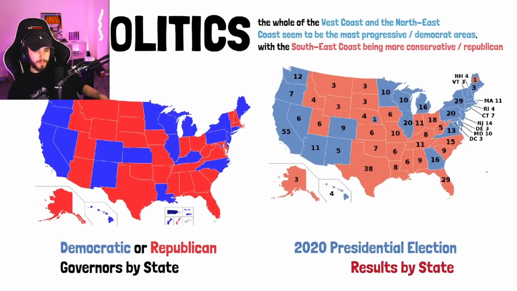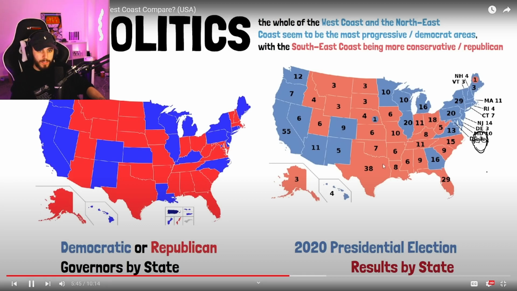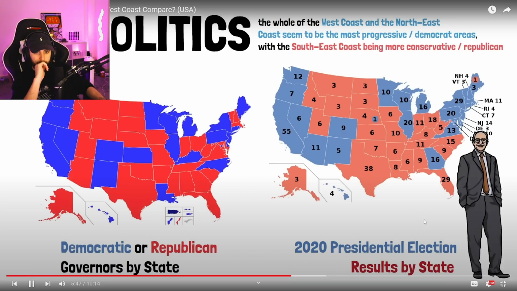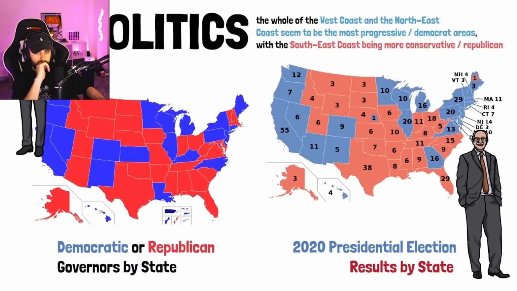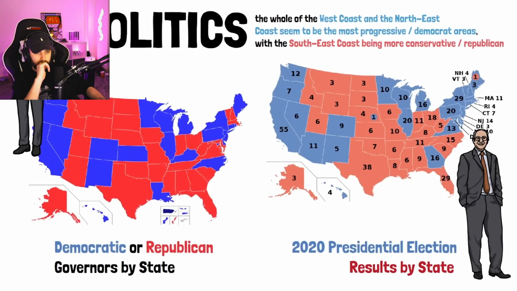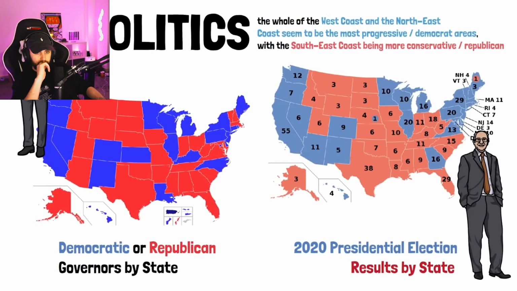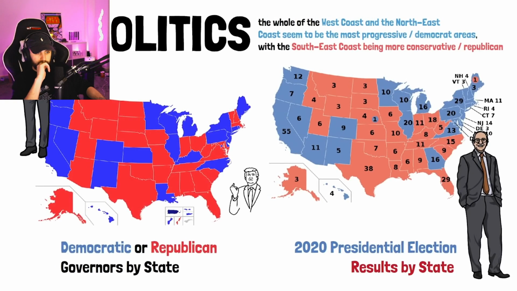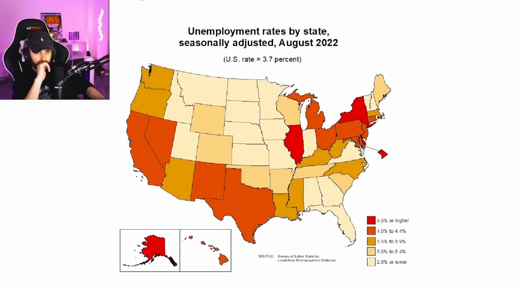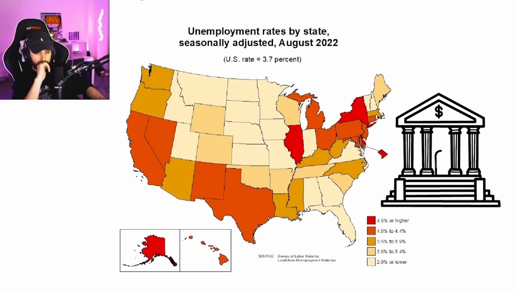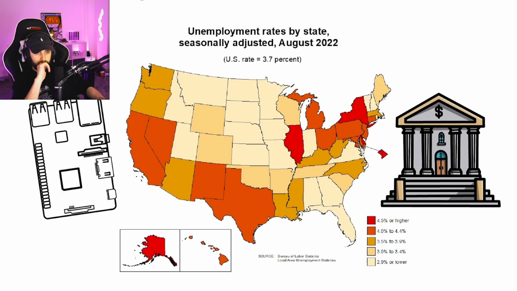The states on the northeast coast are, in my opinion, some of the most progressive in the US, but California itself is as well. The whole of the west coast has Democratic governors, which are also common in the northeast, while the majority of the east coast has Republicans as governors, results that are similar in other types of elections. Economically, the west is more of a center for technological companies and new startups, while the east is more the financial center of the country, especially up north.